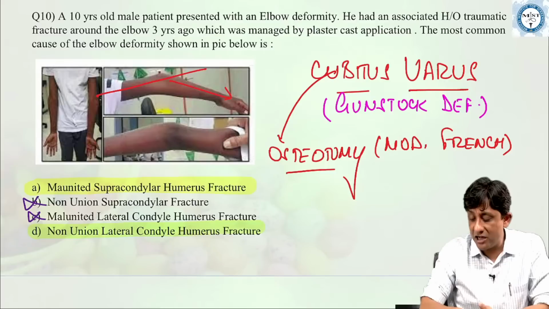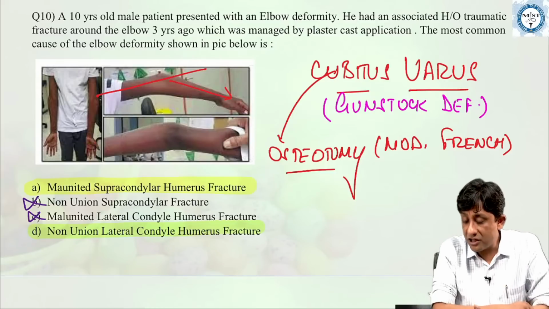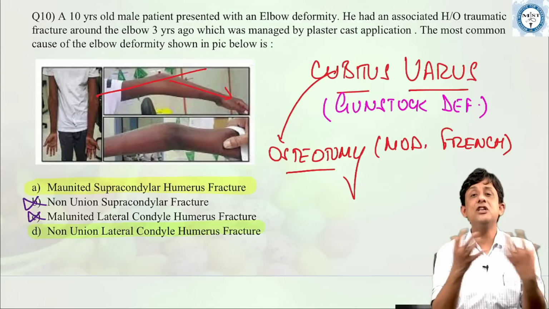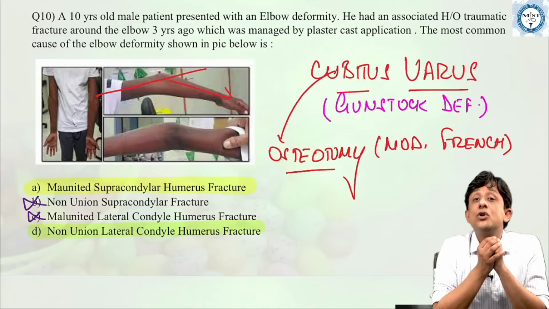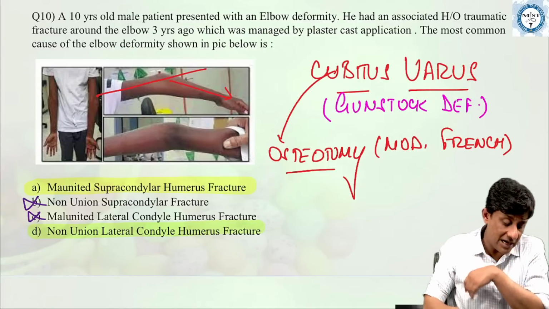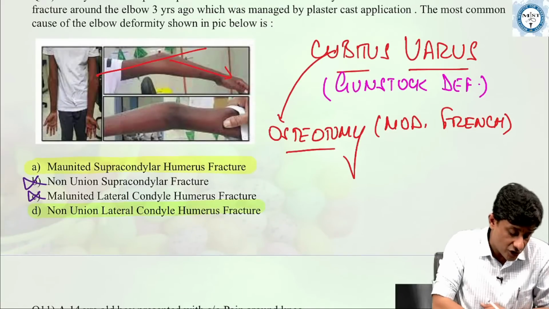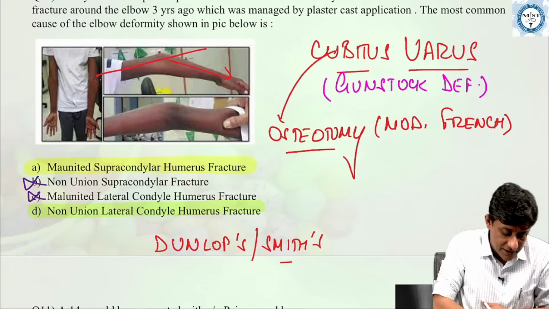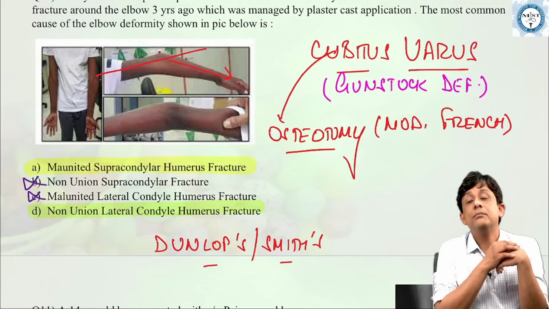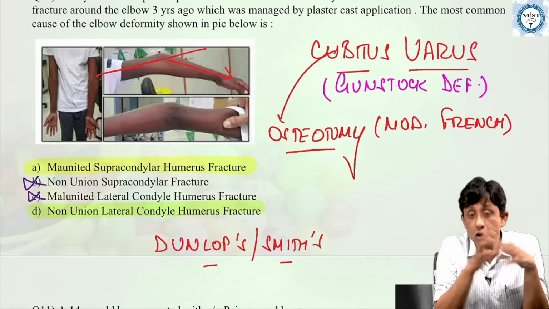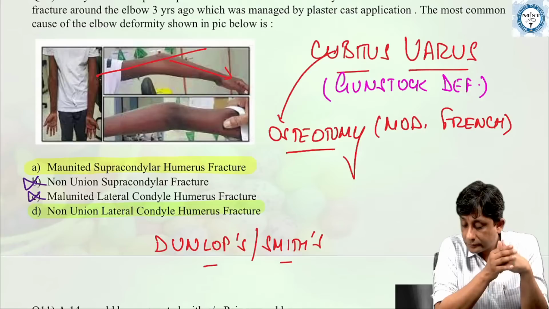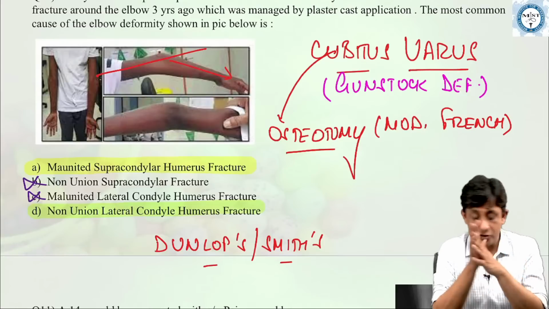And what is the traction which we use in supracondylar humerus fracture when children come with significant swelling and bad wounds? It is your Dunlop or Smith's traction. Remember that? It is Dunlop's or Smith's traction which we use in supracondylar fractures with gross swelling and bad wounds around them. So Dunlop's or Smith's traction. Okay.